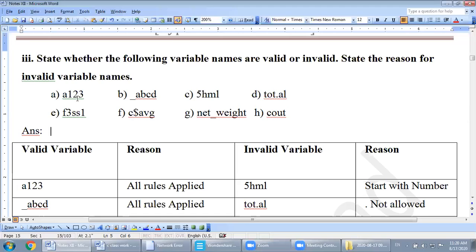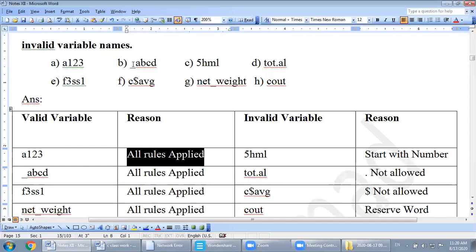First one is A123. According to me, this is a valid variable name. Why? Because A is the first starting character, and 1 to 3 is also allowed after the characters, like we did in the F16 case. All rules are applied on this one. Next one, underscore ABCD.